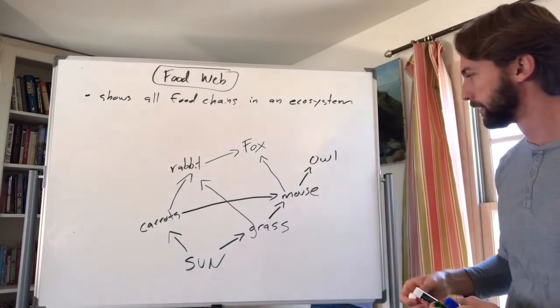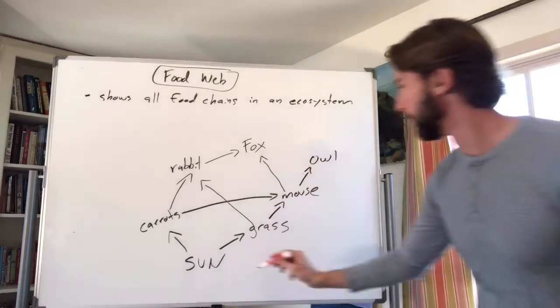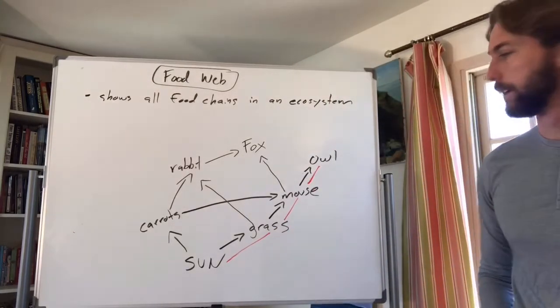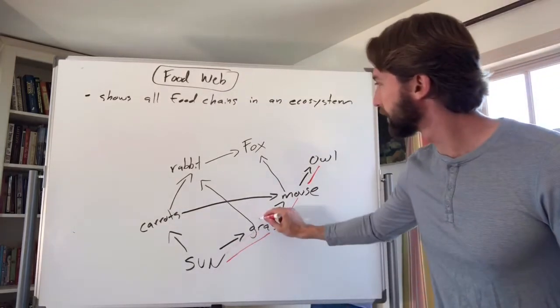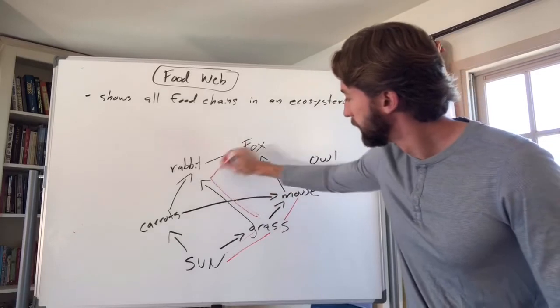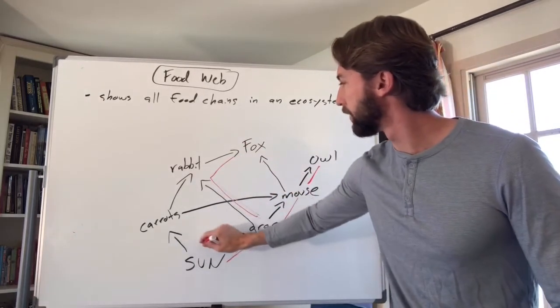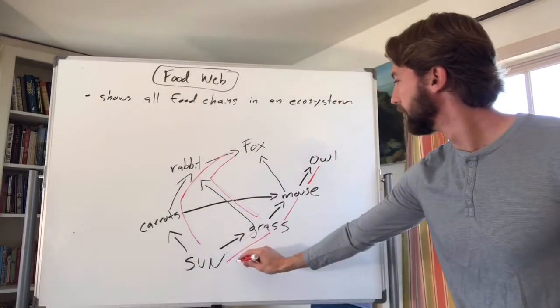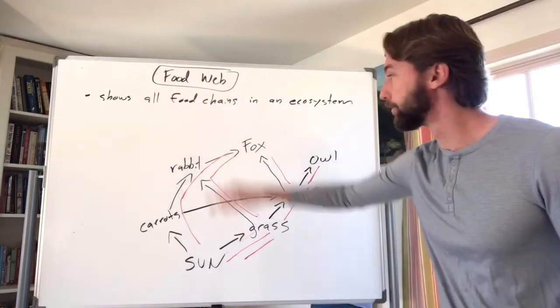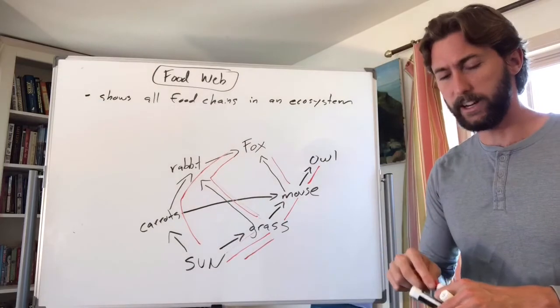Here's one food chain. Check it out. We've got one food chain here, sun, grass, mouse, owl. That's one food chain. Here's another food chain, sun, grass, rabbit, fox. Right? We got another one, sun, carrots, rabbit, fox, and we got another one, sun, grass, mouse, fox. Right? There's lots of different food chains in this food web. It shows all of the interactions.